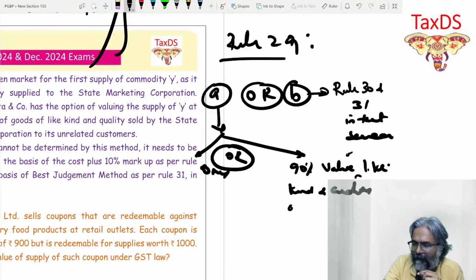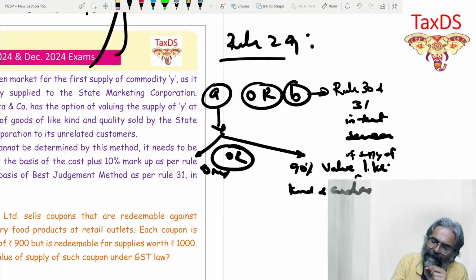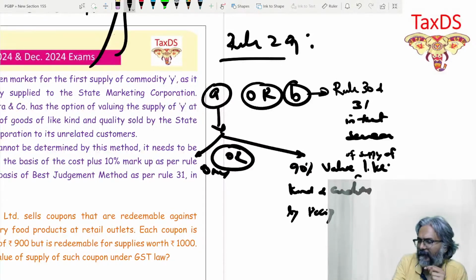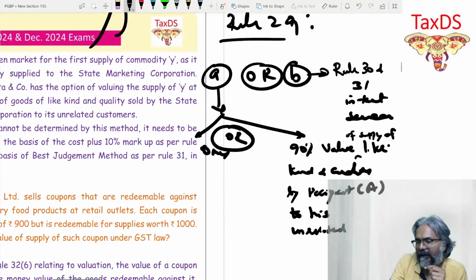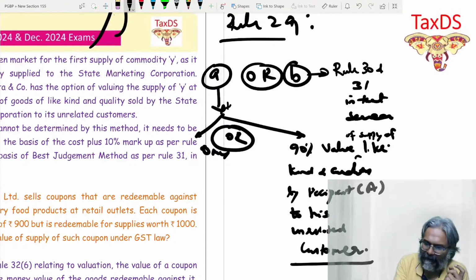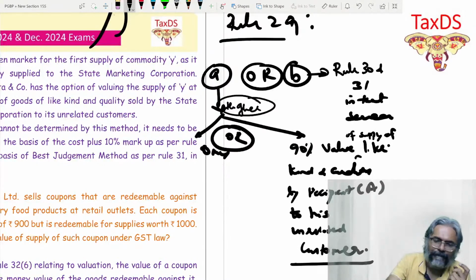Value of supply of like kind and quality by the recipient. Who is the recipient? That is the agent, to his unrelated customer. That is what it is. Whichever is higher. That is what A is, students. Isn't it? And that is exactly the point.